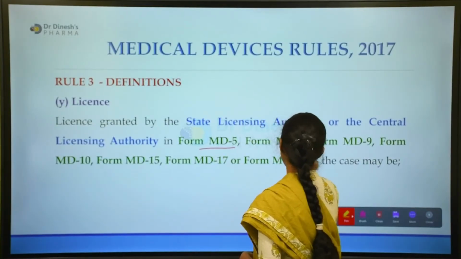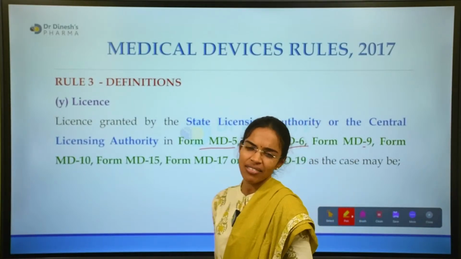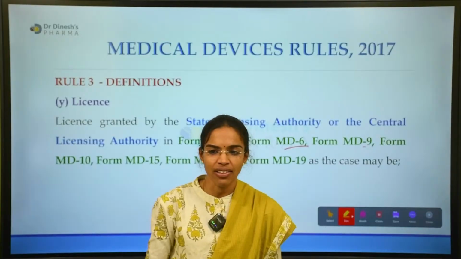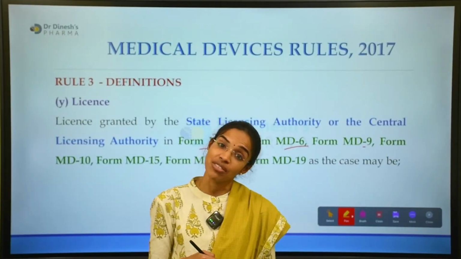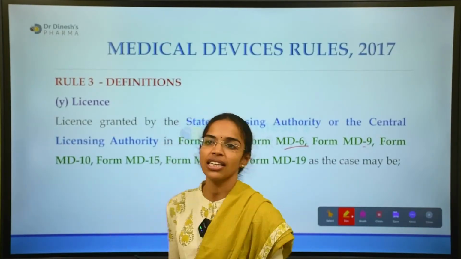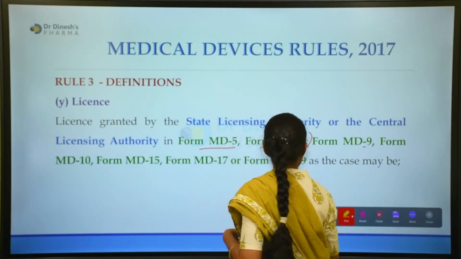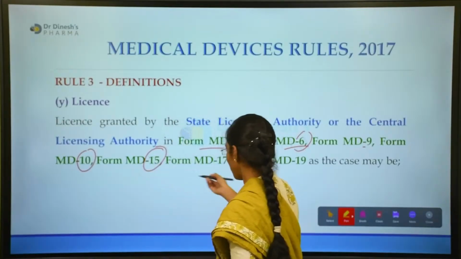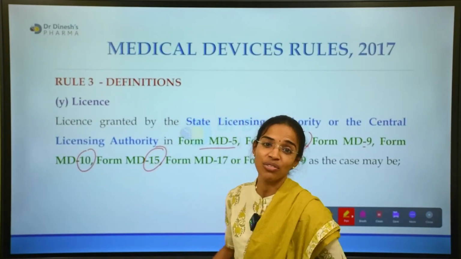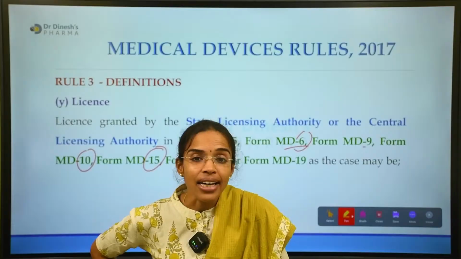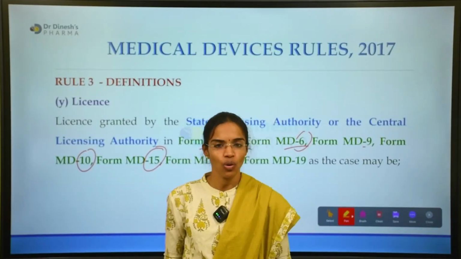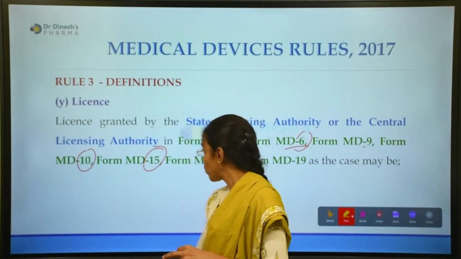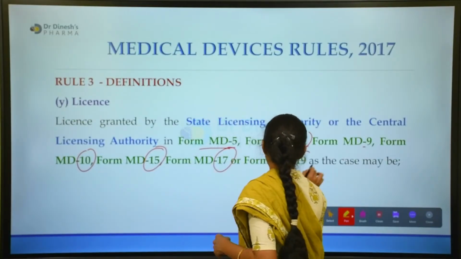As mentioned in forms MD 5, 6, 9. Just now we have discussed forms 3, 5, 7 and 9, which are related to the risk classification system, and form 6. Then form 10 and form 15. Form 15 is about the import. Just now we have discussed, it is about the grant of import license. Form 14 is application of import license and 15 is the grant of import license, and form 17, 19.